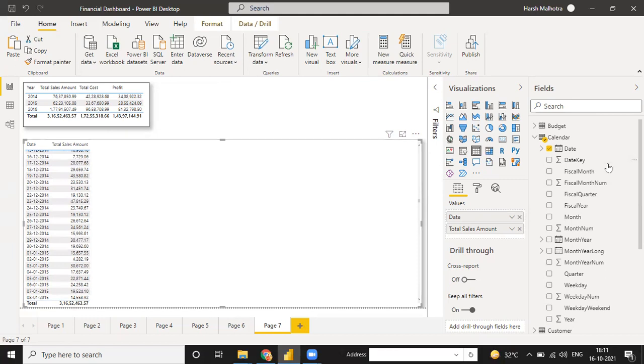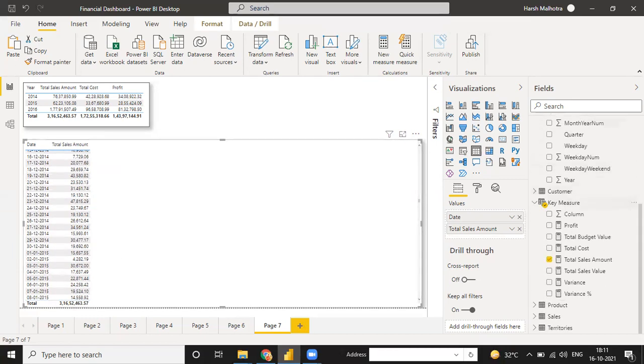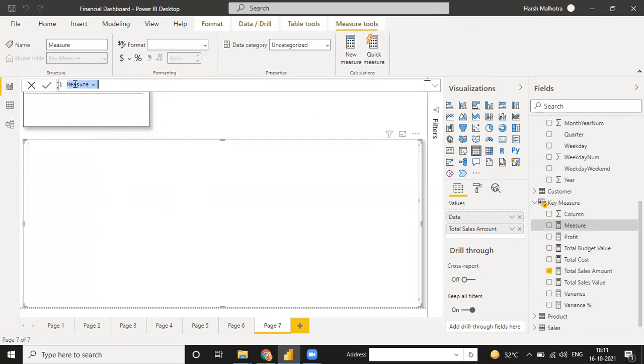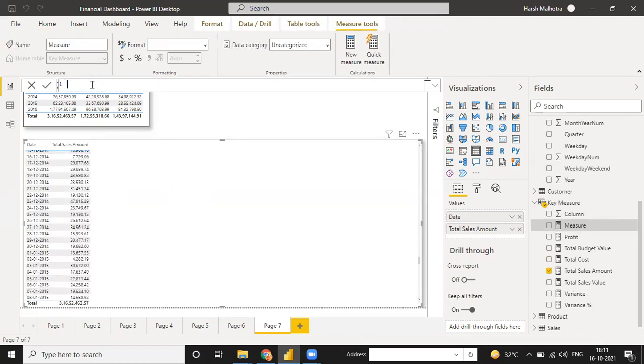Okay, so I am going to calculate an important function, like click on this new measure. Okay, and right now I'm writing it here as sale of same period last year.